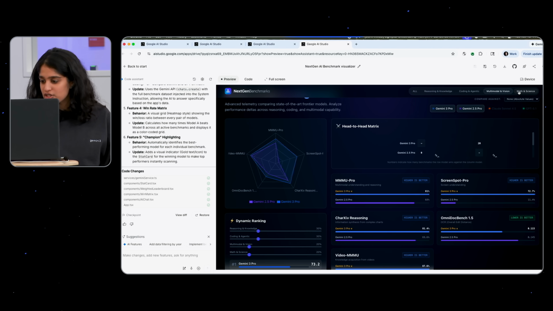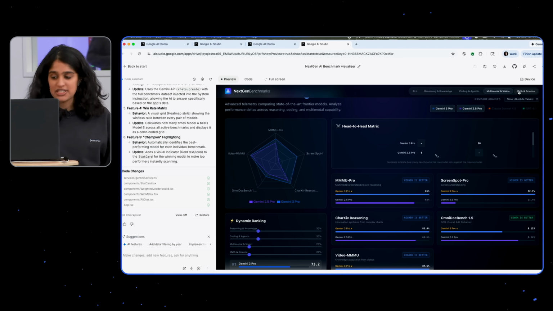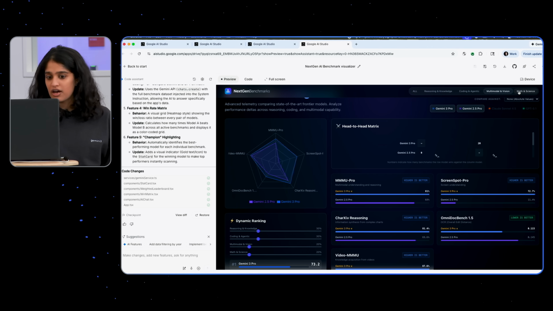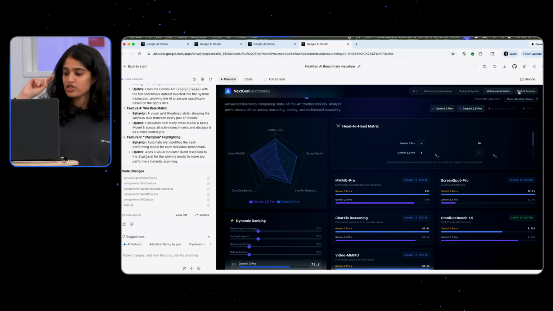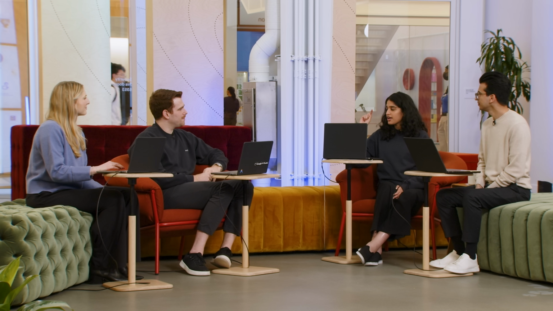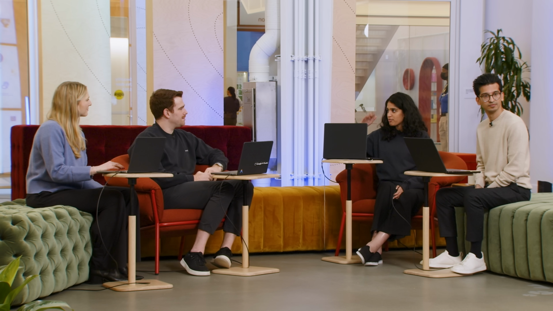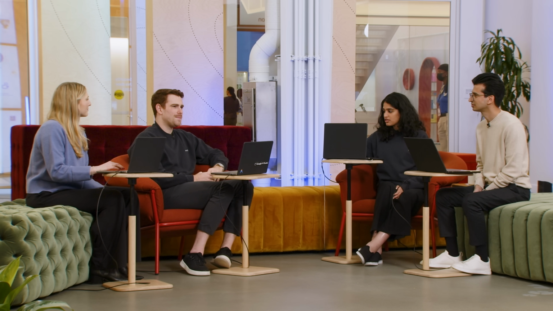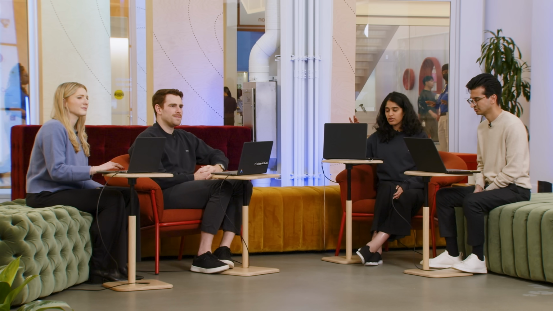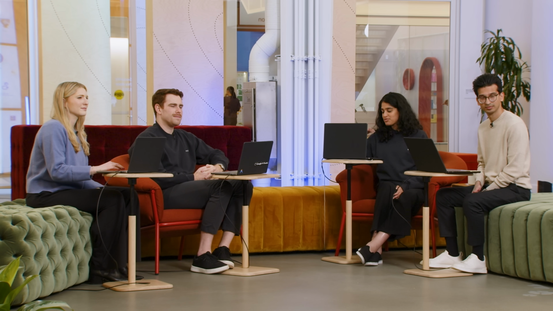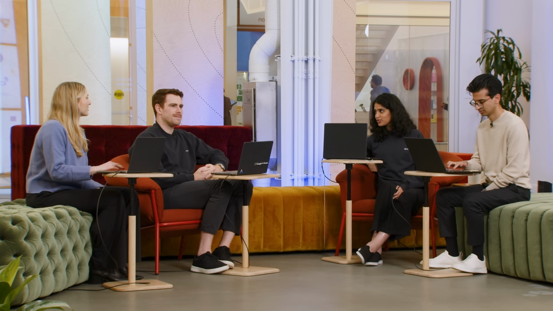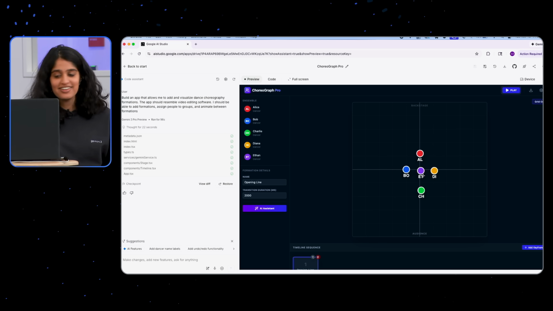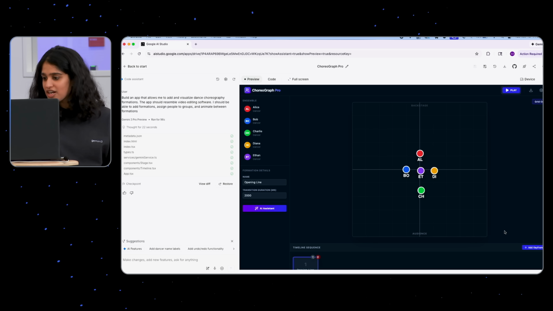Okay, so what I was trying to do, we'll see if this works. I'm a dancer, so I was trying to create an app that allows you to put in formations and then animate between them, from formation 1 to formation 2, formation 3. So I asked, this is the first prompt. The model has created 5 people named Alice, Bob, Charlie, Diana, and Ethan, who are dancers. You got a dance crew over there.